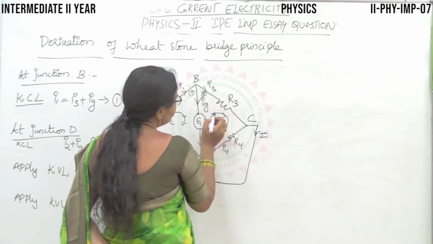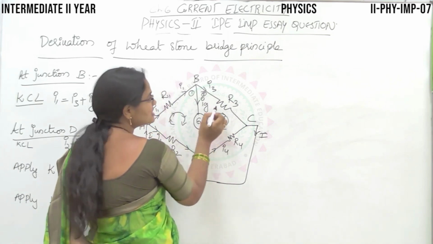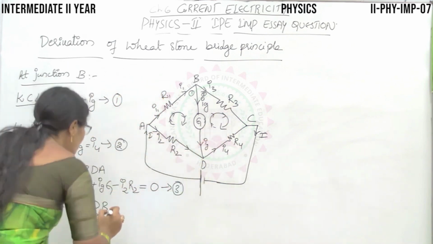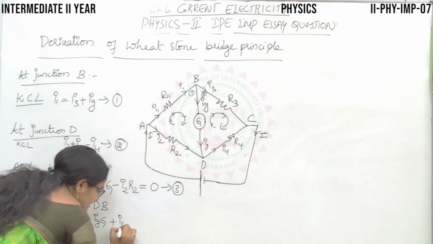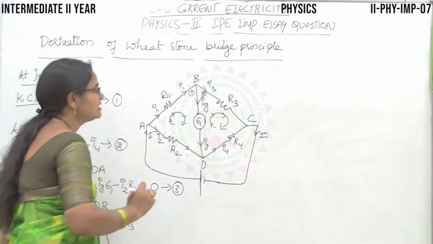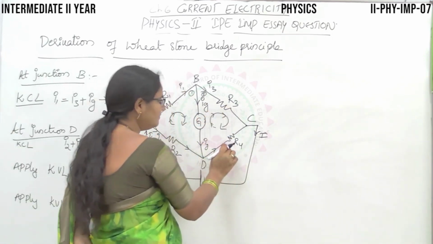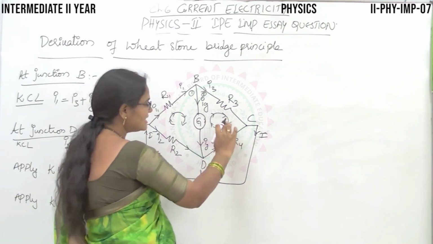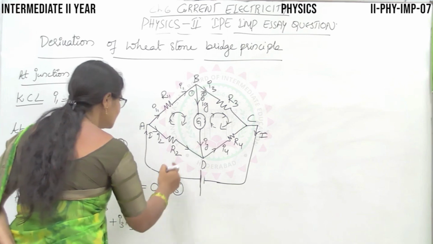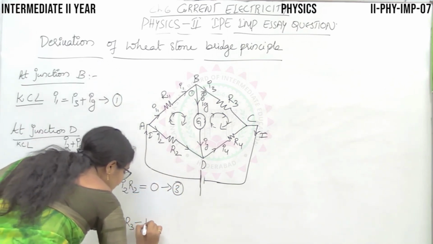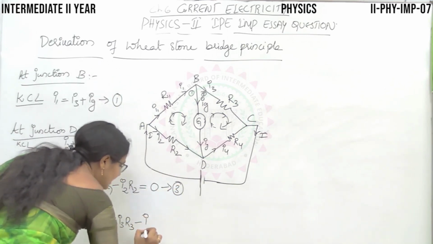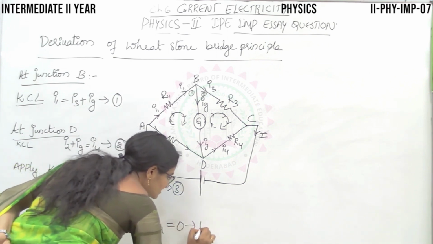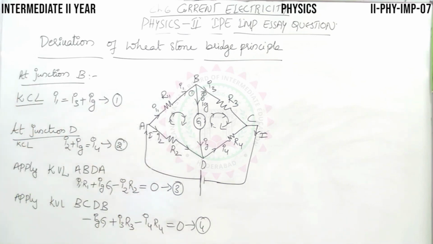Now here, this is our assumed current direction. This is our original current direction. Both are in the same direction. So go with plus I3 R3. Next, coming back to this arm, your assumed current direction is opposing the original current direction. So again, you have to go for minus. So what is that? Minus I4 R4. This is equal to 0. Let this be equation number. Is that clear?